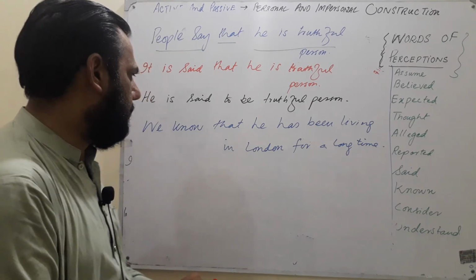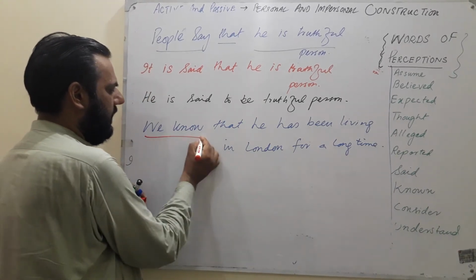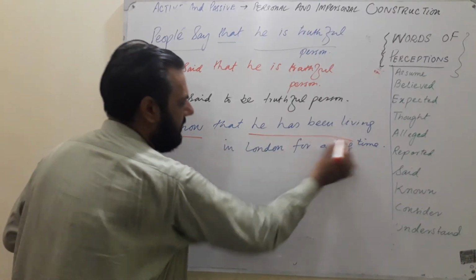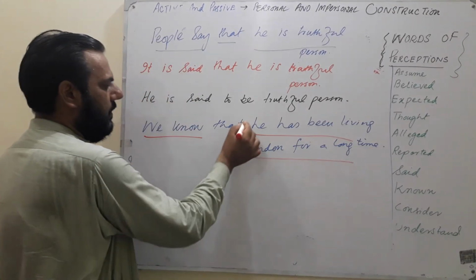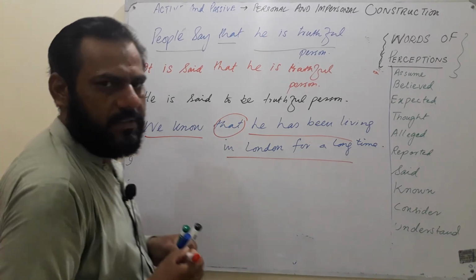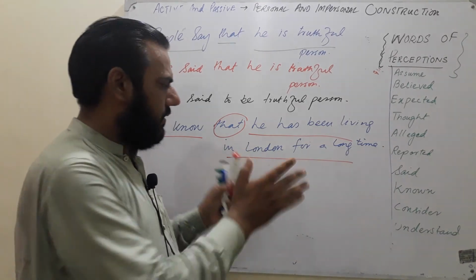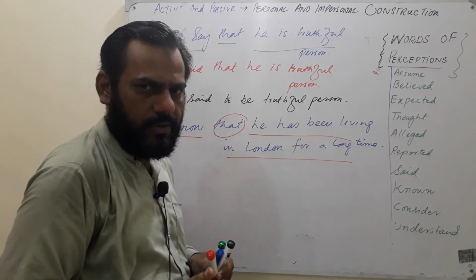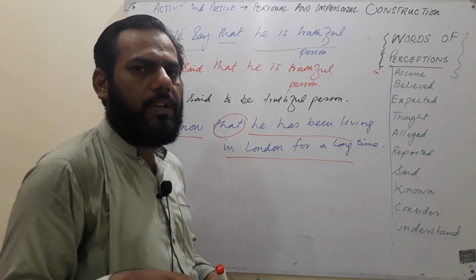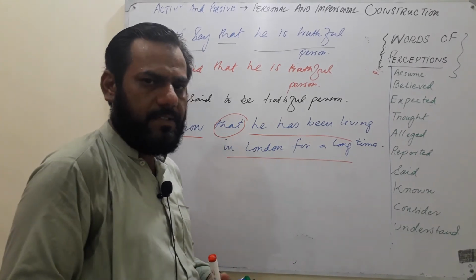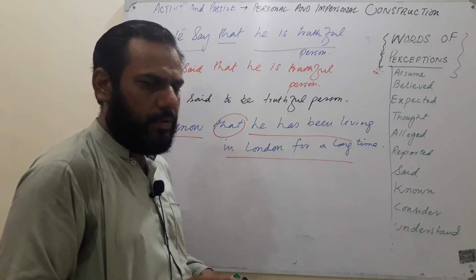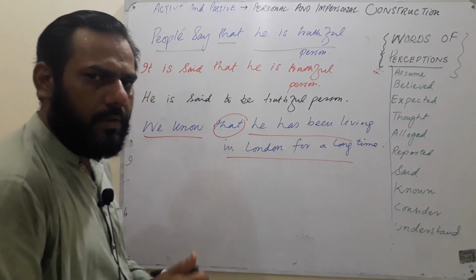Look at this sentence, student. This is the first part of the area. That is the second part, present perfect continuous tense, and that is the relative pronoun. It joins the two sentences. Okay. So now you have to convert into personal or impersonal. But now you will have to convert into both. Please tell how to do.